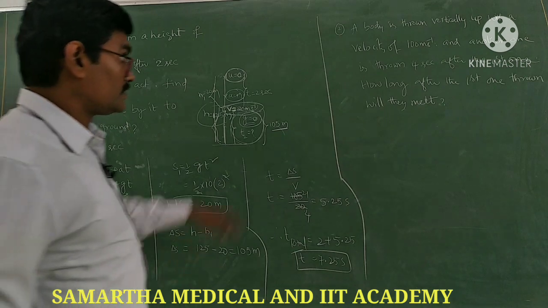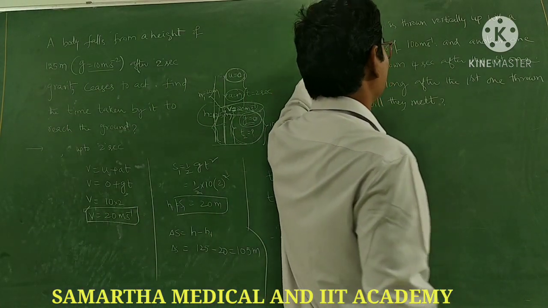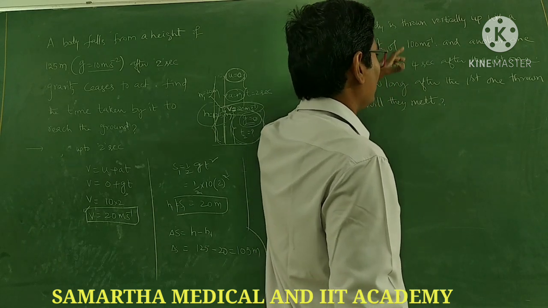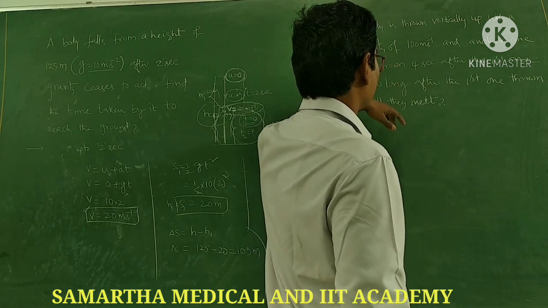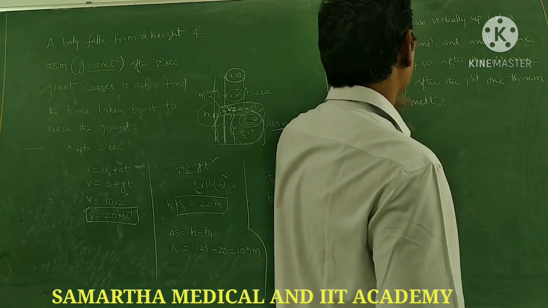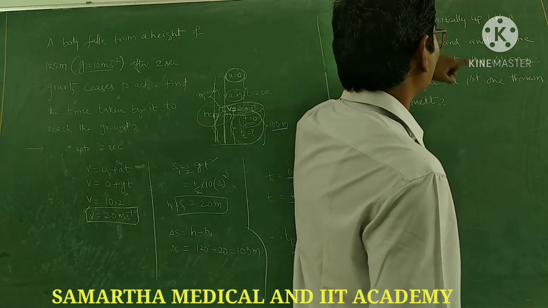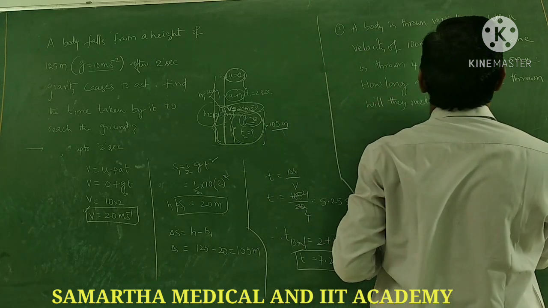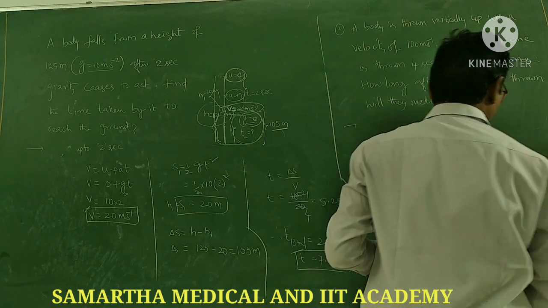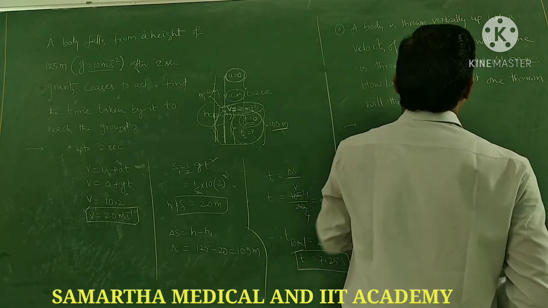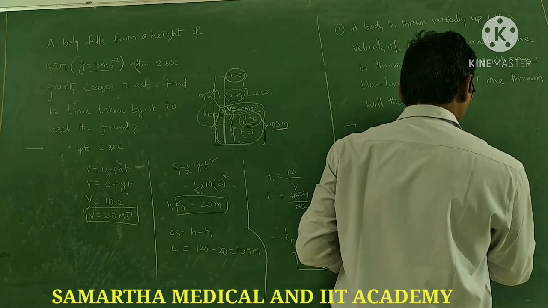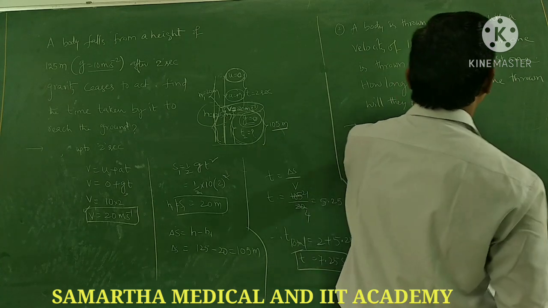Next question. If a body is thrown vertically up with a velocity of 100 meters per second and another one is thrown 4 seconds after the first one, how long after the first one is thrown will they meet? See here, thrown vertically up. This is the ground. From the ground, the first body is thrown vertically upward with an initial speed of u1 equal to 100 meters per second. It is going in the upward direction.